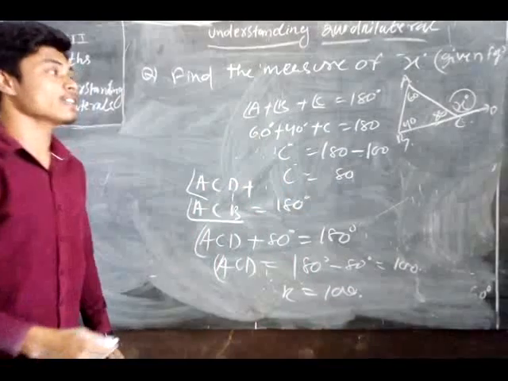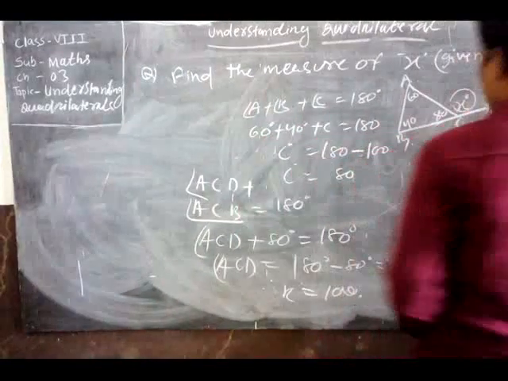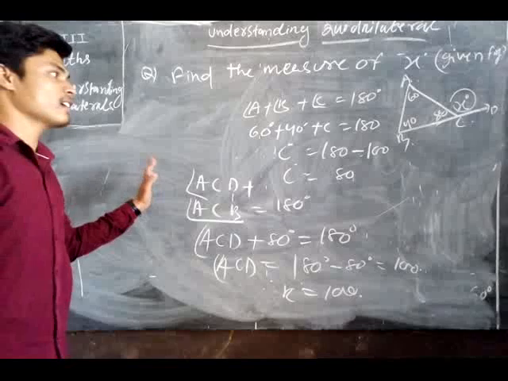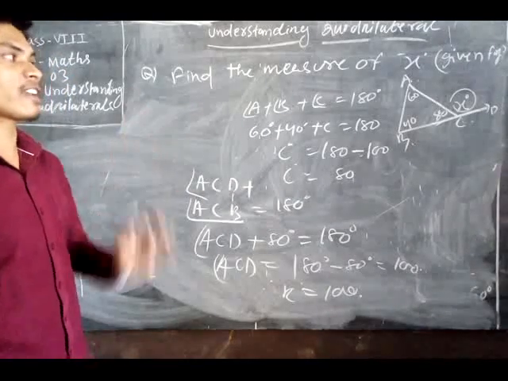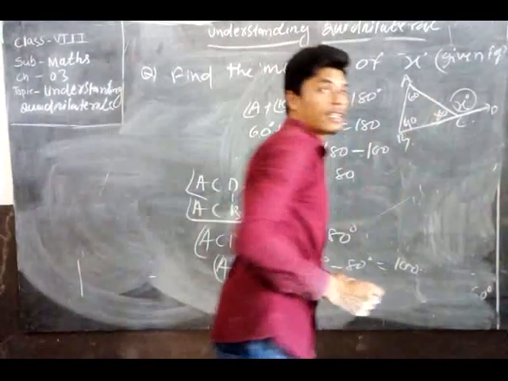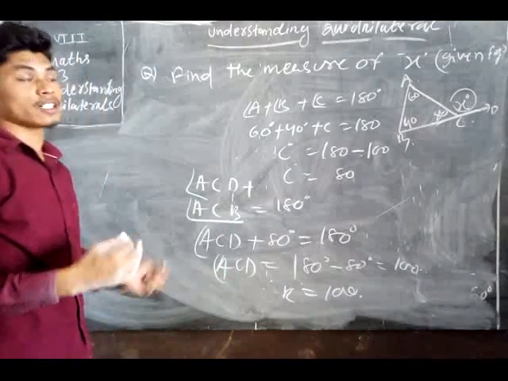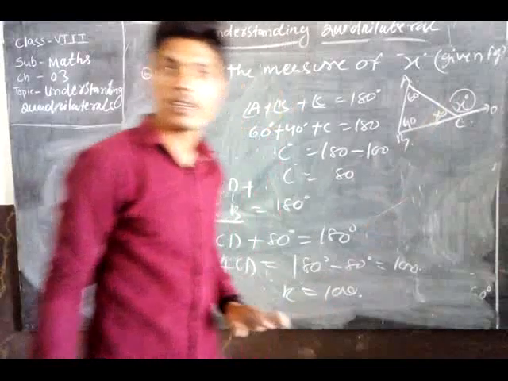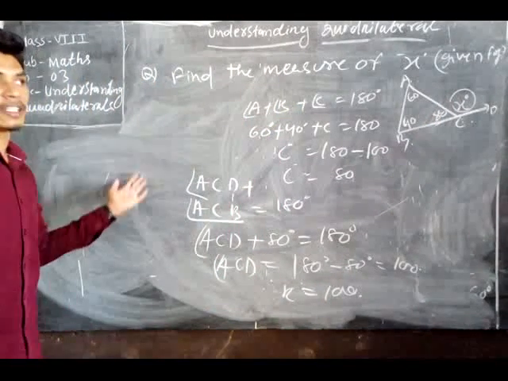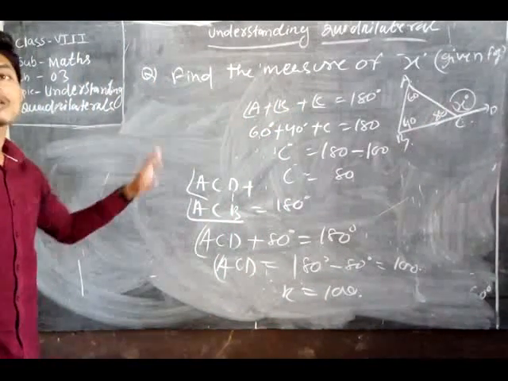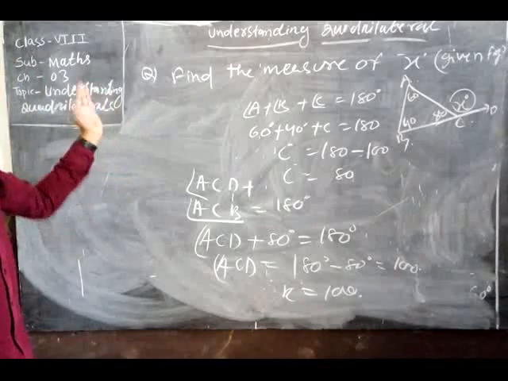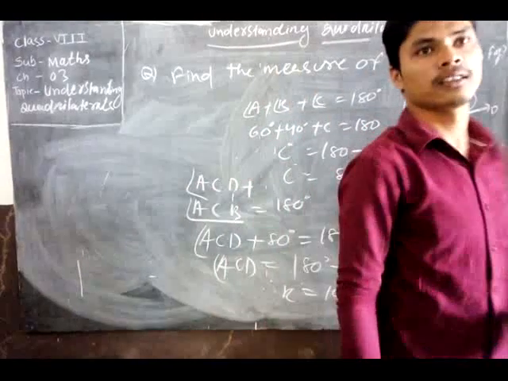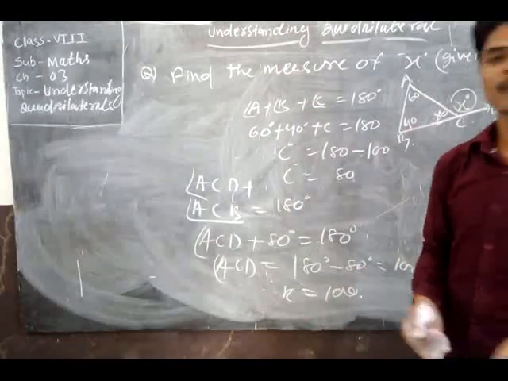Clear? How do you find it easily? Also one rule is there. What? The exterior angle is equal to the sum of the two interior angles, the non-consecutive ones. That is the sum of the two opposite interior angles, 60 plus 40, equal to 100 also. You can find easily the value of the exterior angle, and also the value of the interior angle. Clear about how you find the exterior angles of given polygons? You easily find exterior angles.